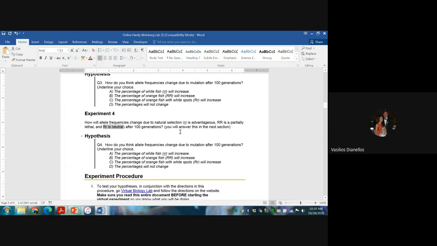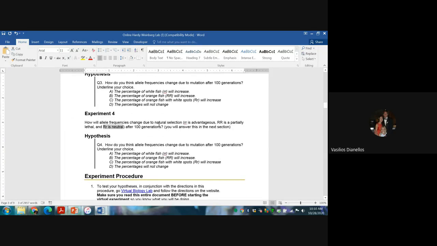So in a sense, if this was a real life situation, you can imagine maybe there was a change in the environment, and now the pond is mostly white colored. Maybe now the pond is in marble, or it's covered in snow. Or for whatever reason, let's assume things went white, and because of that, maybe these white fish have a better chance of hiding from the predators, and maybe these orange fish, the big R, just can't hide at all from the predators, so it's lethal. And again, the orange with white spots is neutral. So anyway, that's the situation.